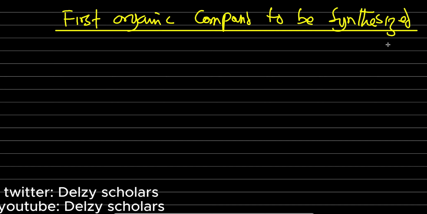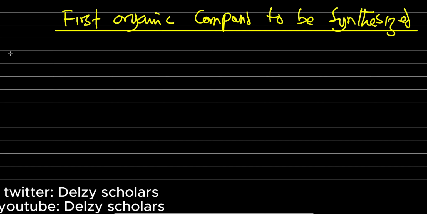So we have naturally occurring organic compounds. What we are looking at is the first one that was synthesized in the lab. Remember, this was not the first organic compound that was known. As long as there were humans on the earth, they decompose and give rise to different kinds of compounds. But the very first one that was synthesized from an inorganic substance is urea.